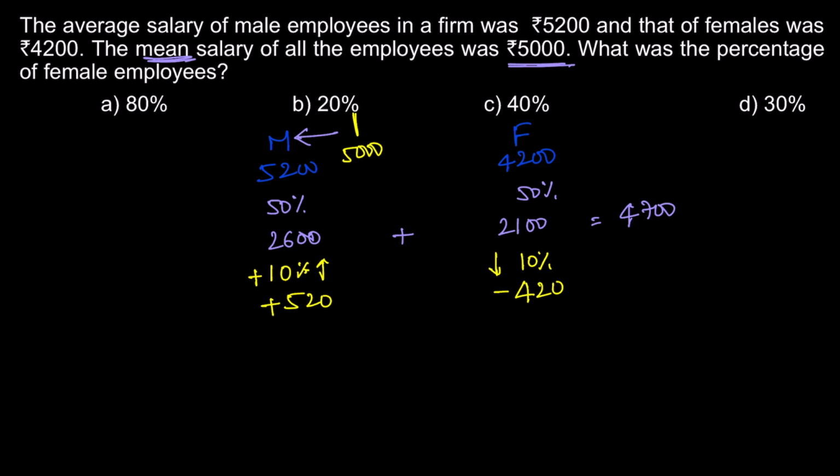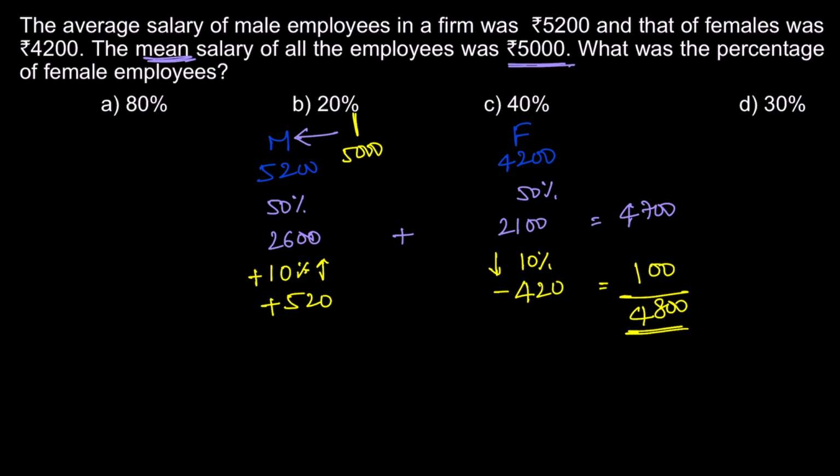So by adding 10% male employees and reducing 10% female employees, the overall net impact to the average is 520 minus 420, it is 100. So now the revised average will be 4800. So if I consider 60% male employees and 40% female employees, the combined average is 4800.